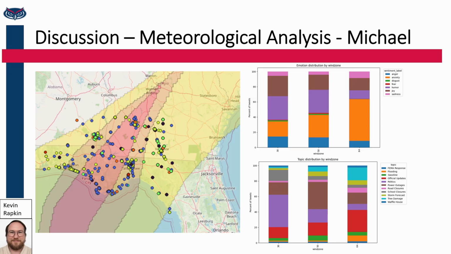Tree damage is a little more discussed in the area to the west, which is much more densely forested as well as being hit by stronger winds. This makes sense with this added context.